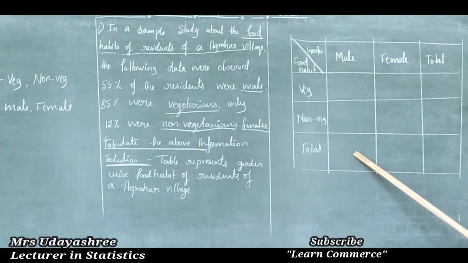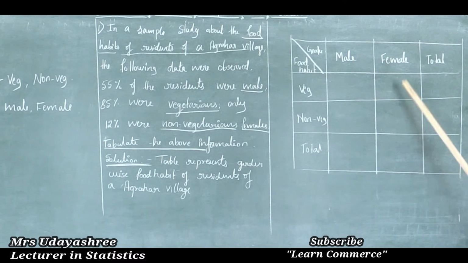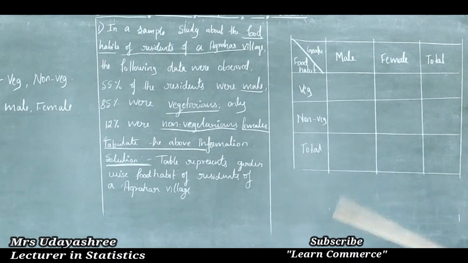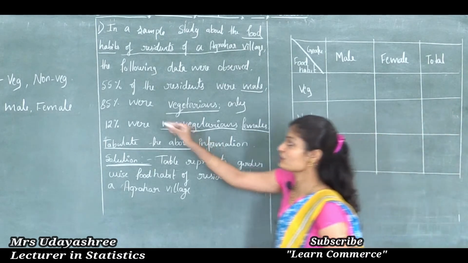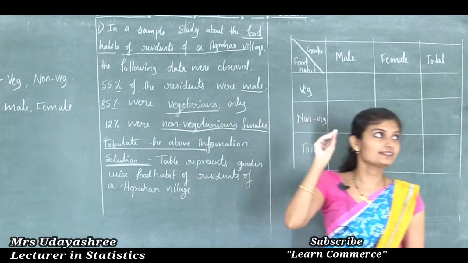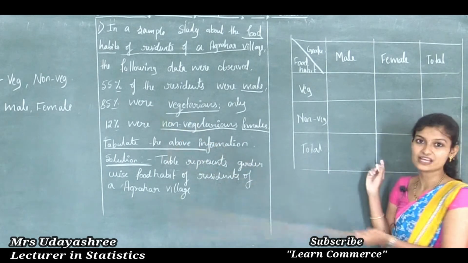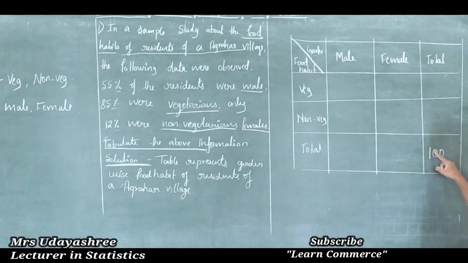Like that, this cell indicates the total number of males, this indicates the total number of females, and this column indicates the total population in Agrahar village. This problem is based on percentage, correct? So here the grand total is 100, because percentage is in terms of 100. So the total population in Agrahara village is 100.